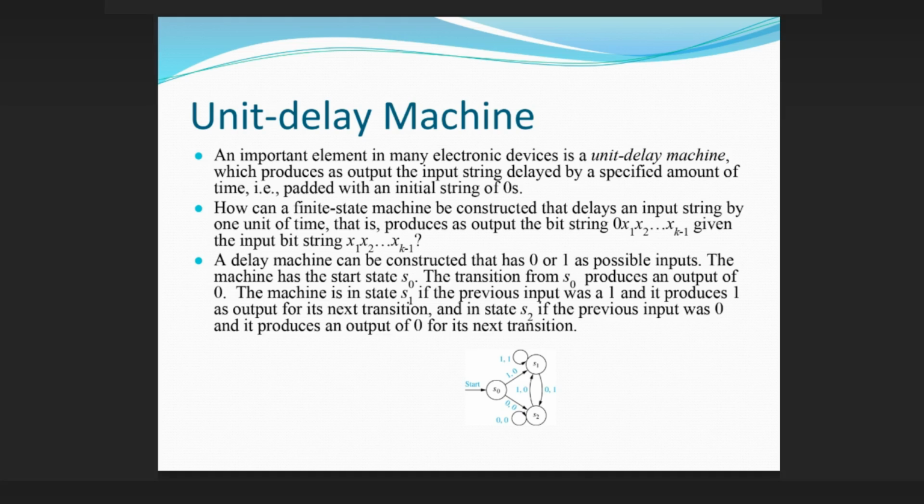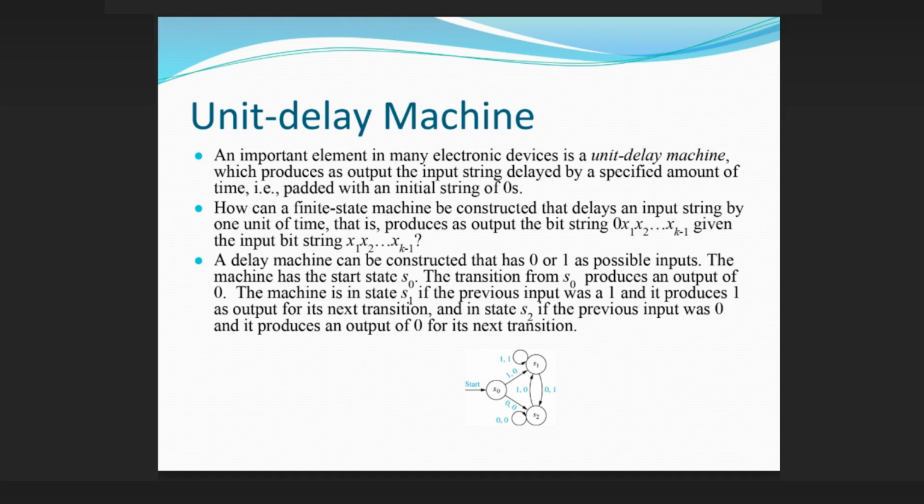An important element in many electronic devices is a unit delay machine, which produces as output the input string delayed by a specified amount of time, i.e., padded with an initial string of zeros. How can a finite state machine be constructed that delays an input string by 1 unit of time, that is, produces as output the bit string 0, x1, x2, ..., xk-1 given the input bit string x1, x2, ..., xk?